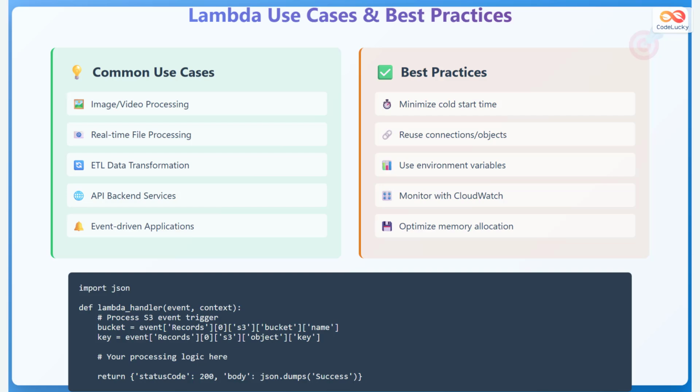Best practices for Lambda include minimizing cold start time by keeping functions small and avoiding heavy initialization, reusing connections and objects outside the handler function, using environment variables for configuration instead of hard-coding values, monitoring performance and errors with CloudWatch metrics and logs, and optimizing memory allocation since CPU power scales with memory. The code example demonstrates a typical Lambda function processing S3 events, extracting bucket and object information from the event payload for further processing.